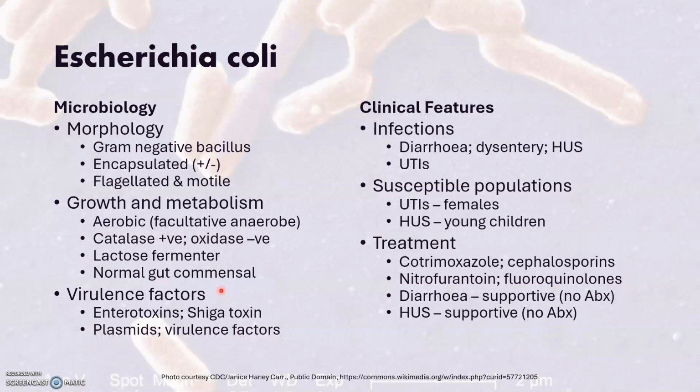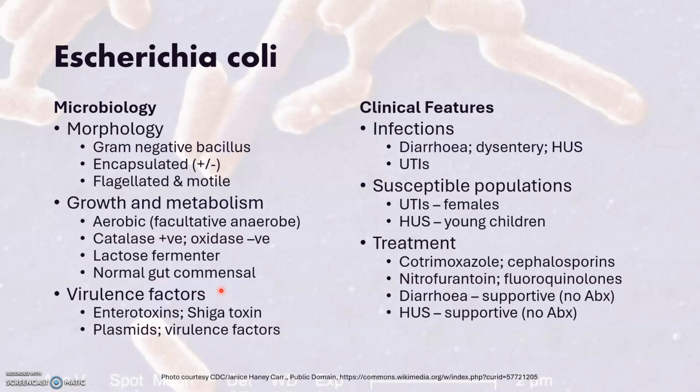Clinically, this bacterium can cause dysentery, bloody diarrhea, and is a common cause of urinary tract infections. Specific strains of the bacteria can cause hemolytic uremic syndrome, and we do recognize two different pathogenic strains that can cause more severe disease: enteroinvasive E. coli and enterotoxic E. coli.